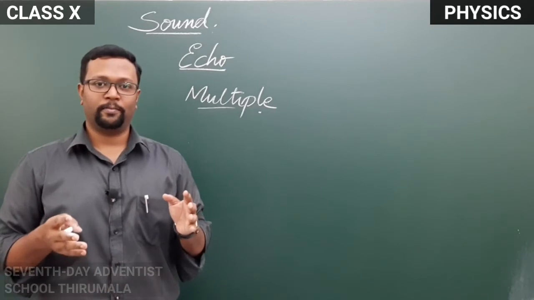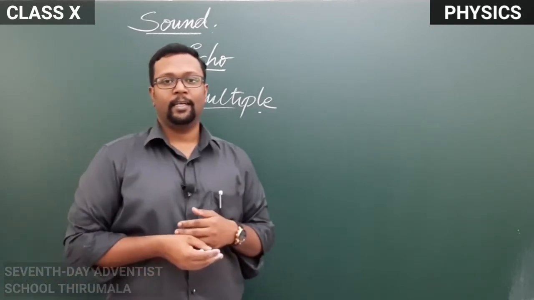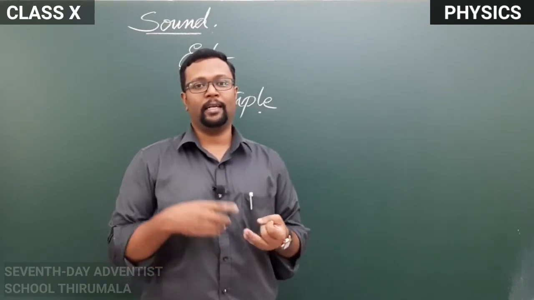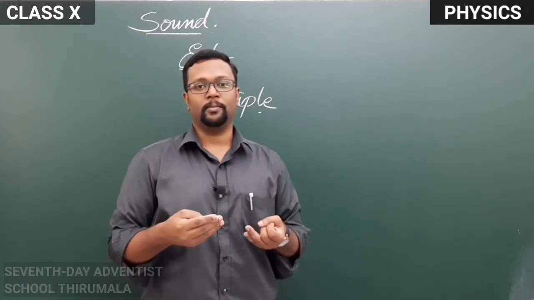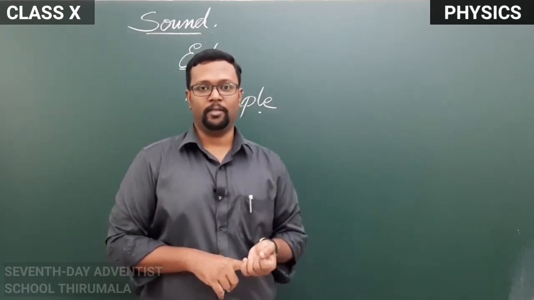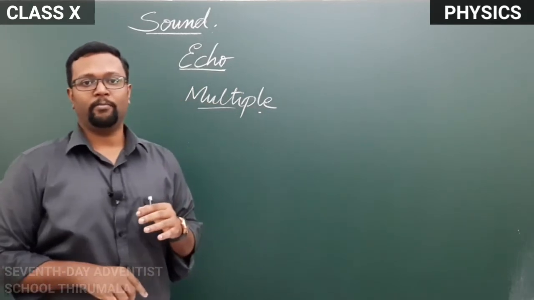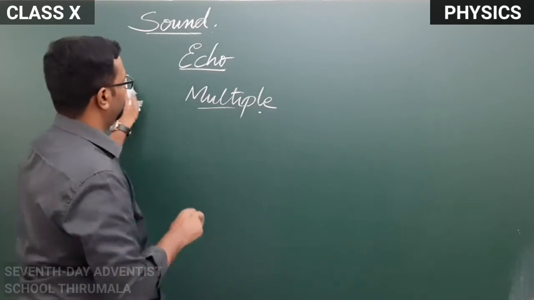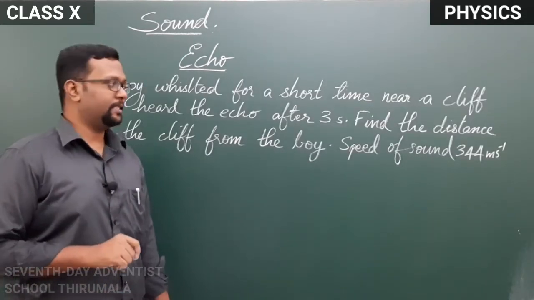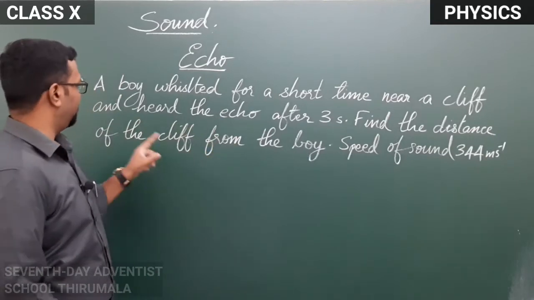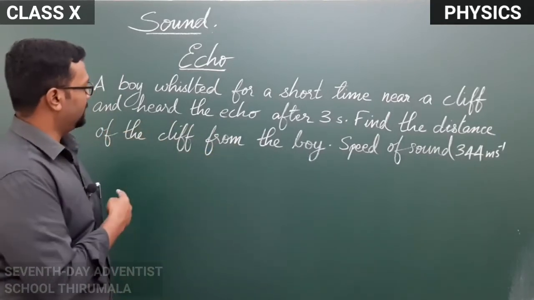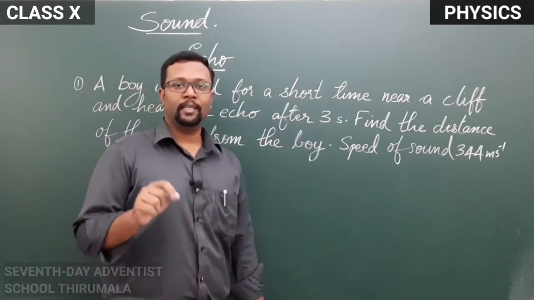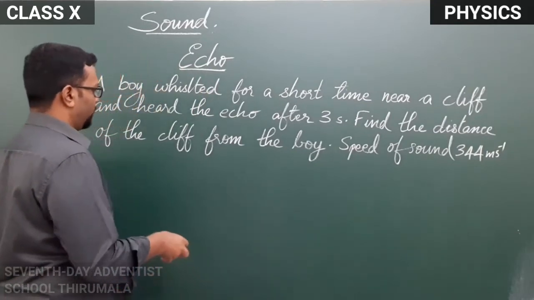Okay, that's with echoes. Now we may have to calculate the time period or velocity of air, or the distance between two structures. That can be done using the echo method. Now we will do a problem and familiarize how to do numericals related to echoes. Here we have a question. A boy whistled for a short time near a cliff and heard the echo after 3 seconds. Find the distance of the cliff from the boy, and the speed of sound is given to be 344 meter per second.